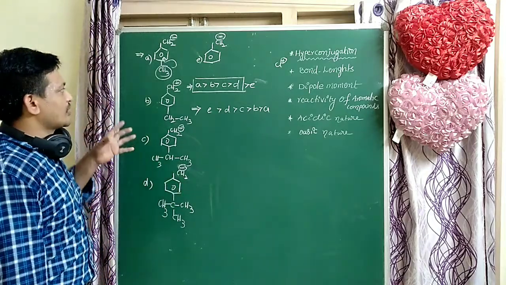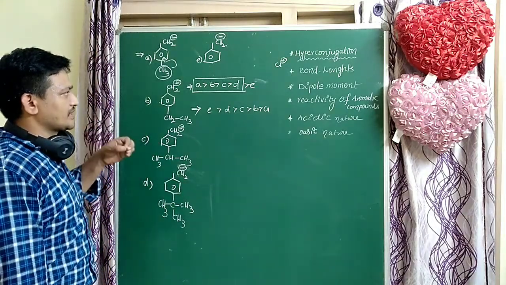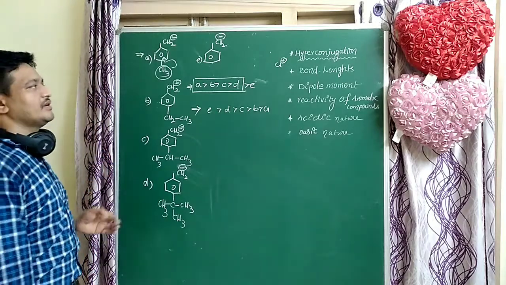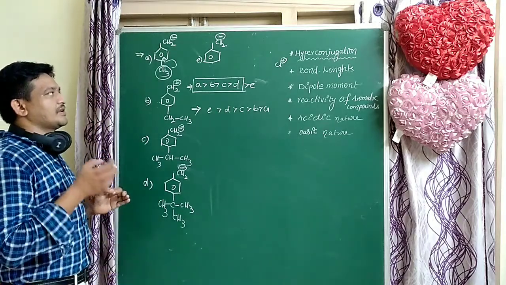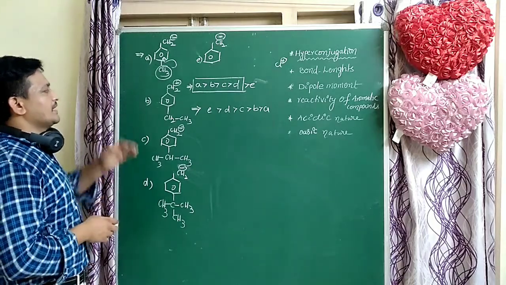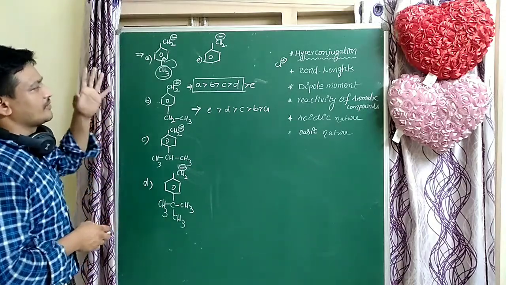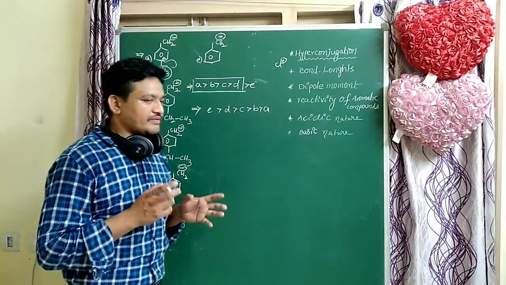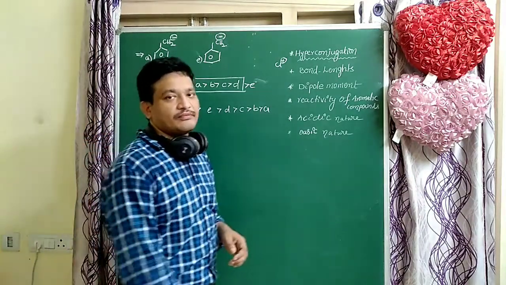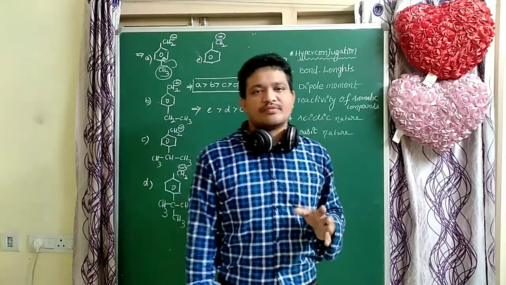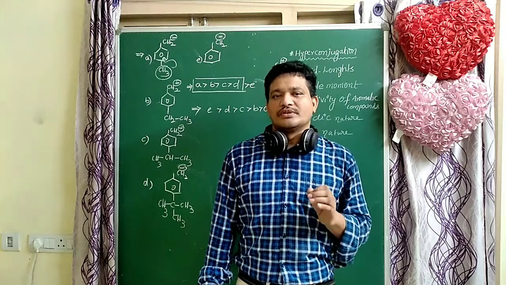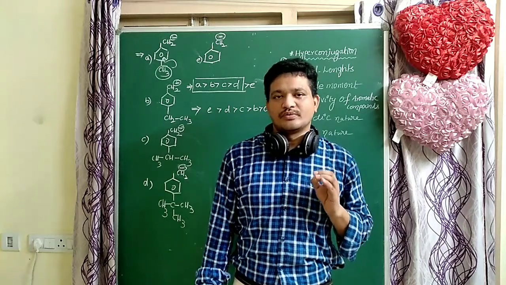The methyl group has the most hyperconjugation. Due to hyperconjugation, the stability of the carbanion decreases. Benzyl carbanion stability decreases with an increase in hyperconjugation. This is very, very important, students. This concept is very important. These are the applications of hyperconjugation. So this video is very, very useful for you.